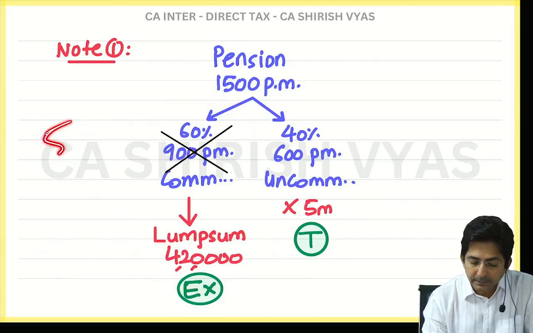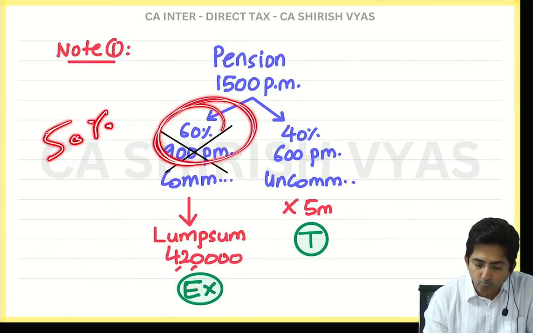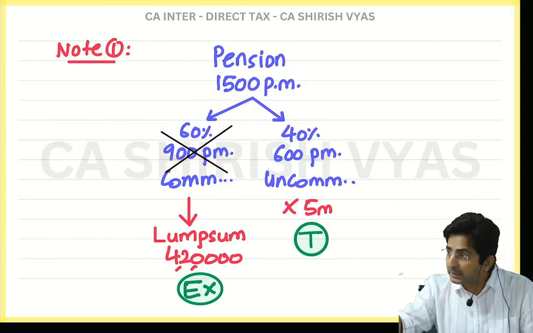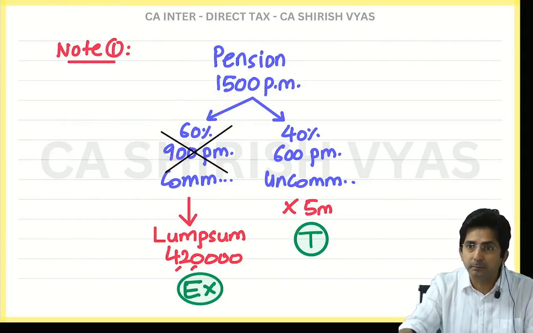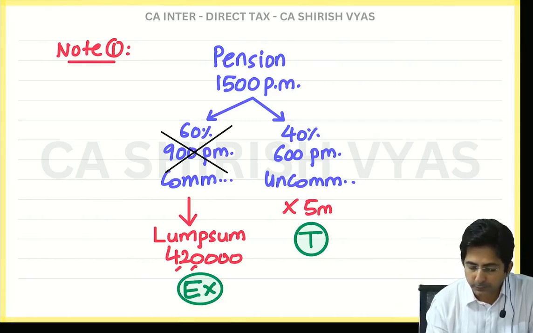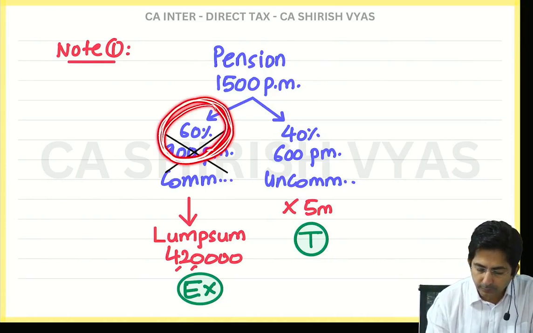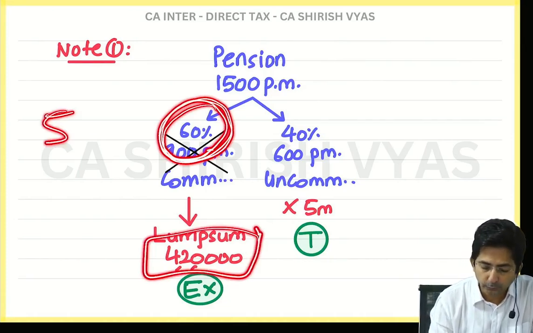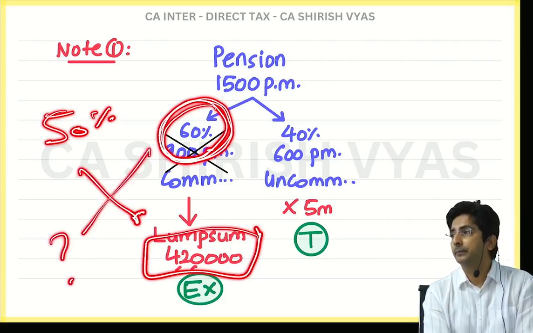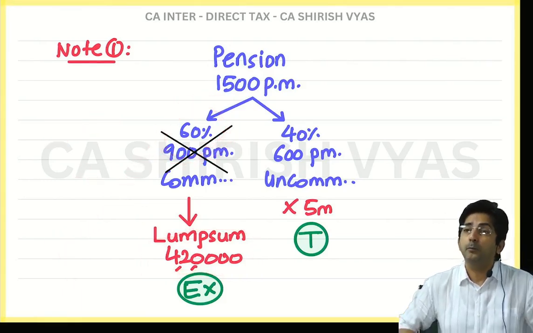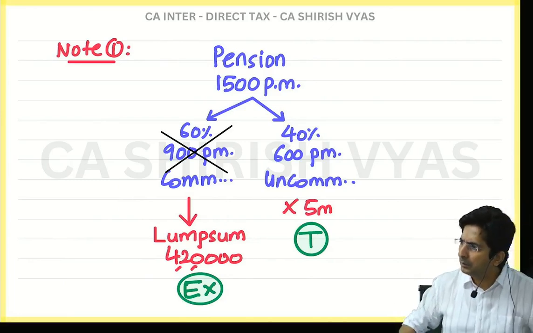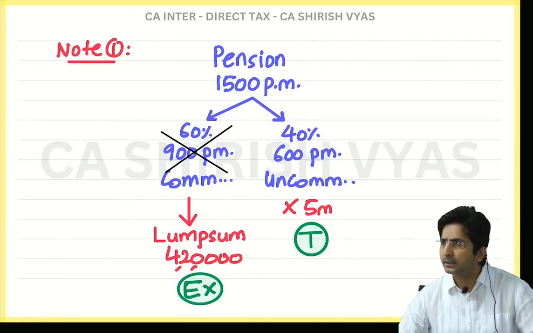See, this 50% which I am saying, it has connection with the rule, it has connection with 60%. In the question that 60% is there. That was in the question, but in the rule what is written? 50%. So you can do cross multiply. That for 60% commutation, you have received 4 lakh 20. So for 50%, how much you would have received? That much government will exempt. See, basically what government says, if you commute more, you will receive more lump sum. But we don't want to exempt more. We want to exempt up to a limit, and the limit is 50%.